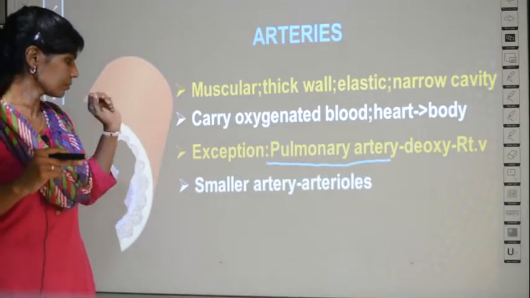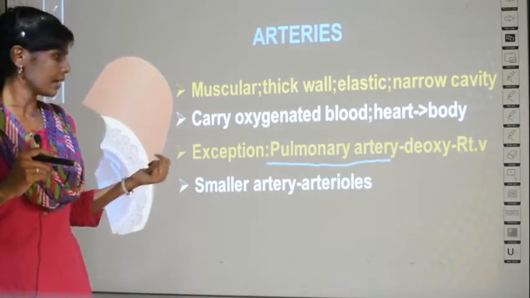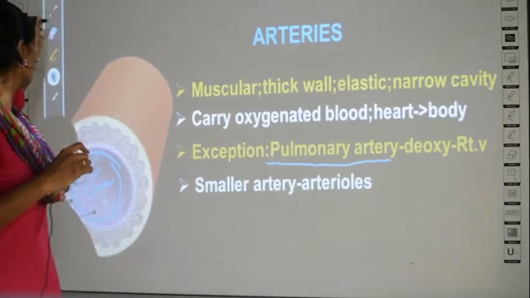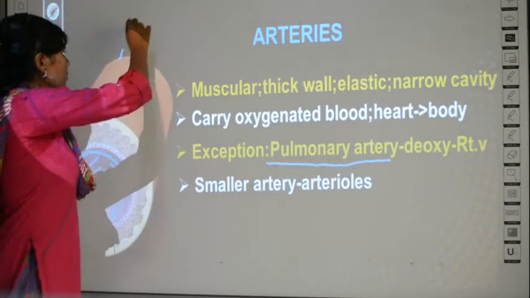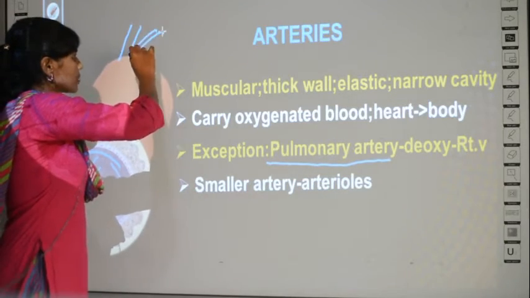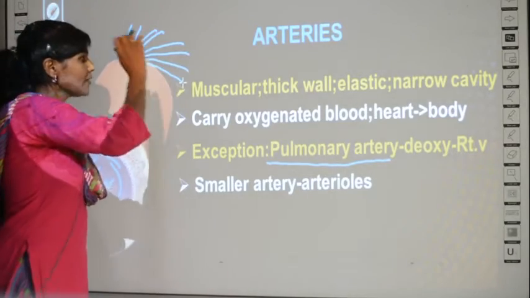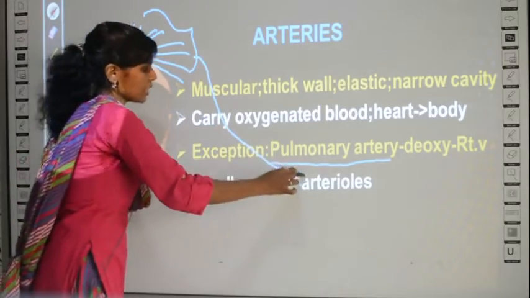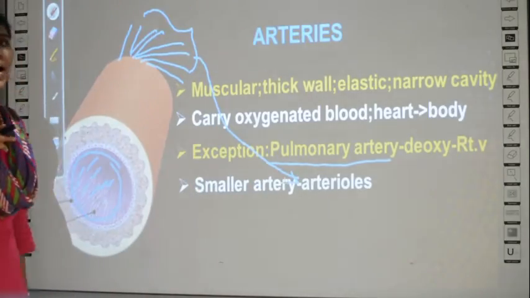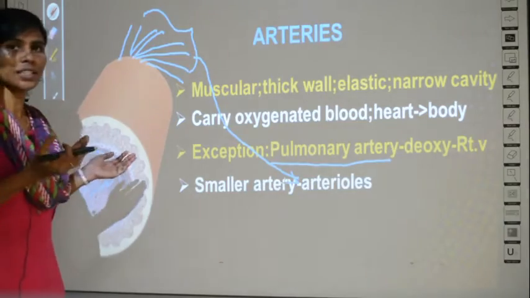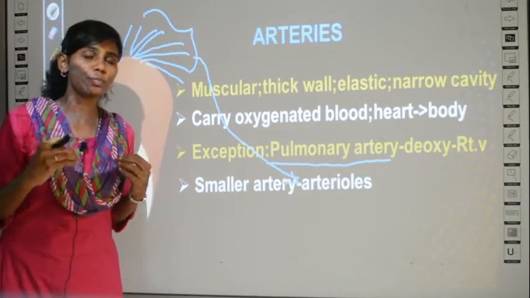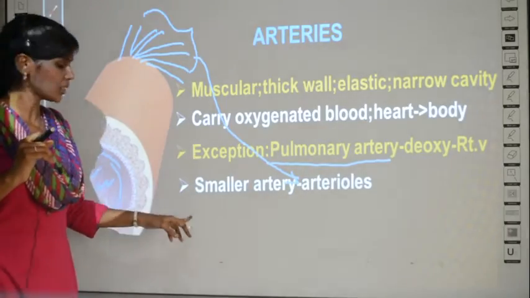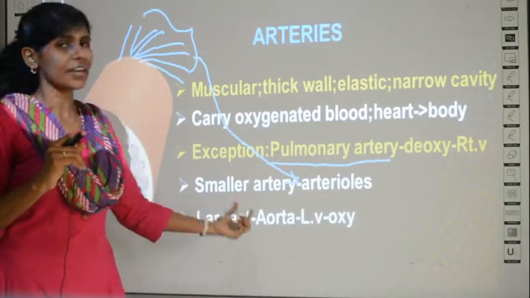Then, okay. These arteries again are sub-branched. They are branched to give small tube-like structures. This is the main artery, no? This will again be branched into small tubes. Many small tubes you have, and these small tubes are called arterioles. What is the name of the smaller tubes? It is called arterioles. The bigger one is called artery. When they are branched into small tubes, the term is arterioles. And the largest artery is called aorta.